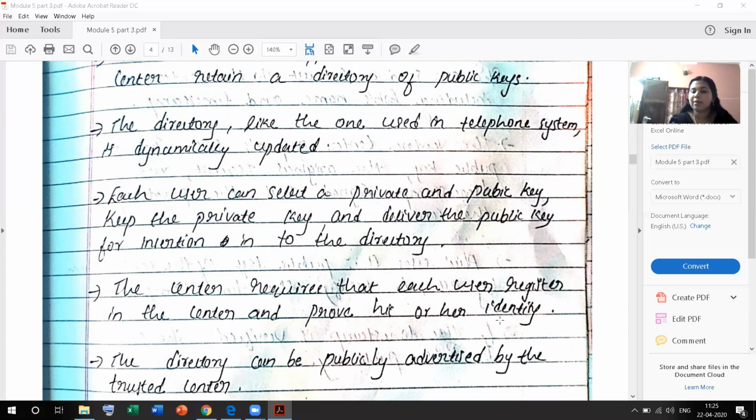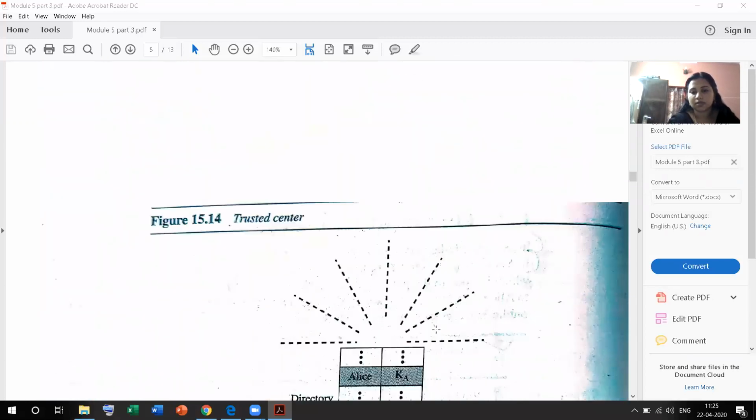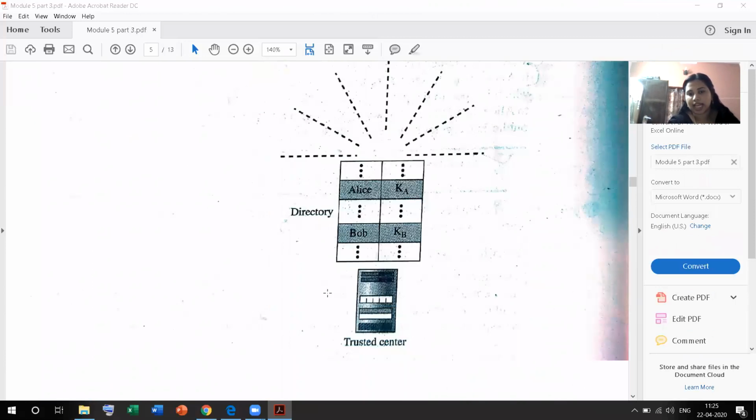The directory can be publicly advertised by the trusted sender, and this is the figure. This is the directory. In the directory, we have all the user IDs with their public keys. This is the trusted sender, and the directory is in the trusted sender, and the public key is announced by the trusted sender.